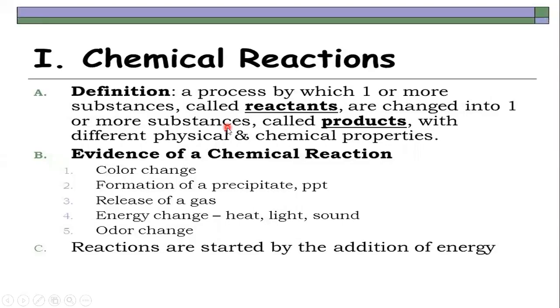Anytime a new substance is made, a chemical change takes place. Usually two or more materials are combined, let's say two or more reactants are combined, and a new substance is formed, or I can say a product is formed. Reactant is the one which will react and product is the one which will be formed, okay? Some chemical changes are a little bit more difficult to stop, like when a nail rusts. Rusting is a chemical reaction because there is a color change in it, so you will identify it as a chemical reaction.